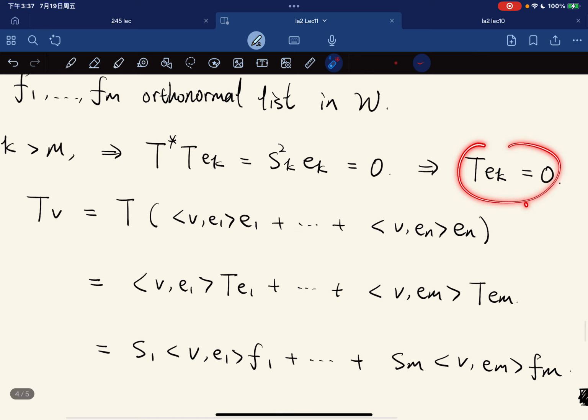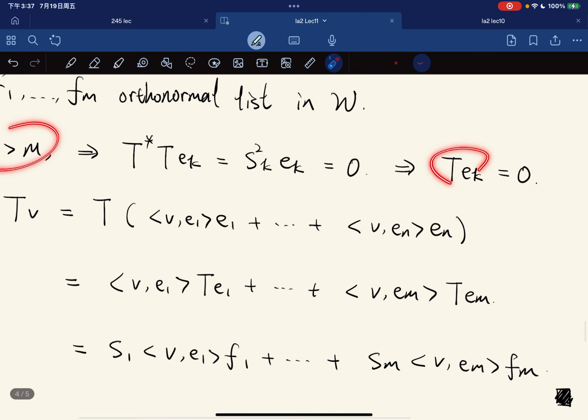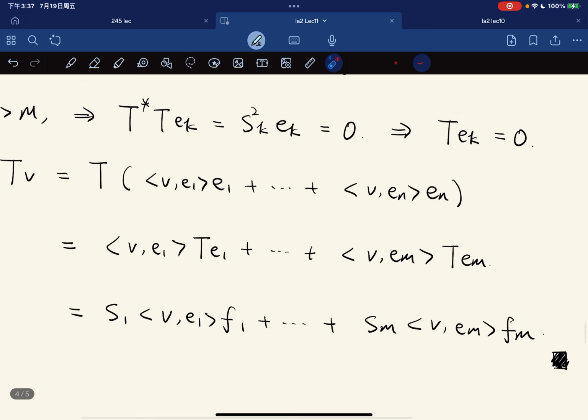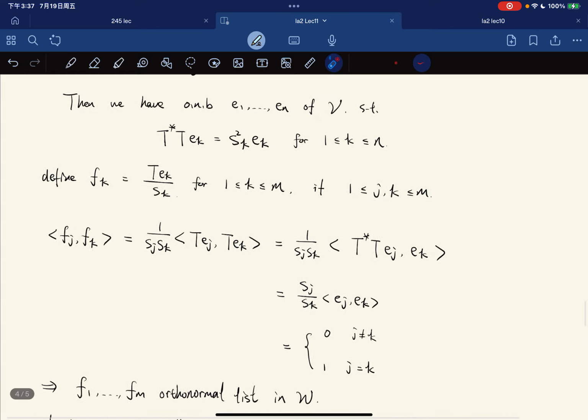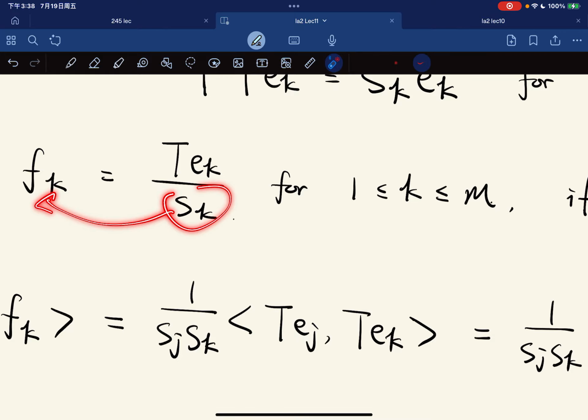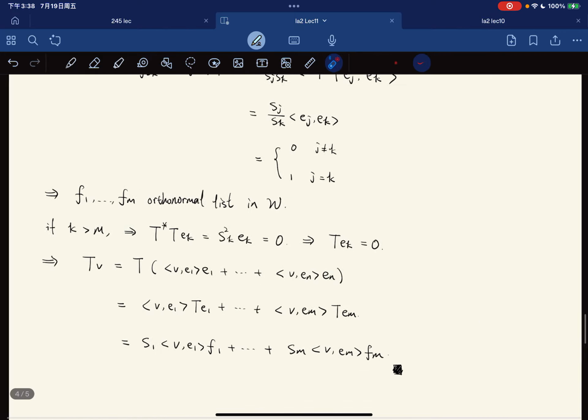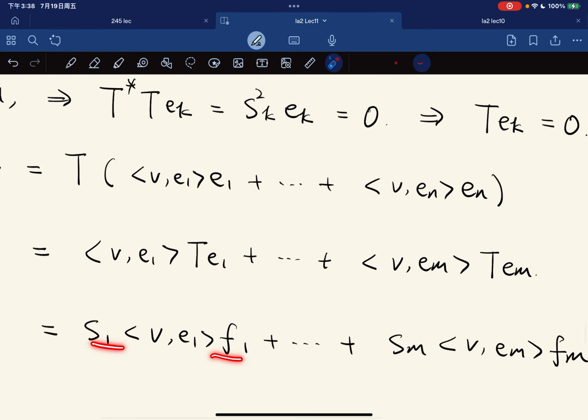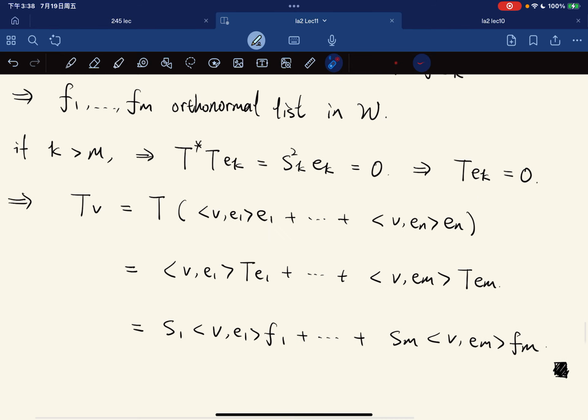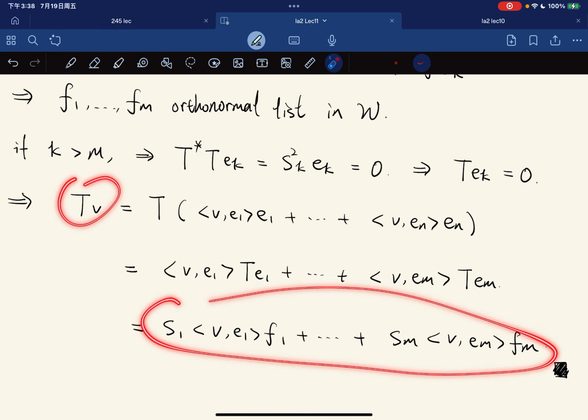And because if k is larger than m, this is 0, the only ones that survive are e1 to em. And T e_k is equal to what? s_k f_k. So we're done. Here's the decomposition.